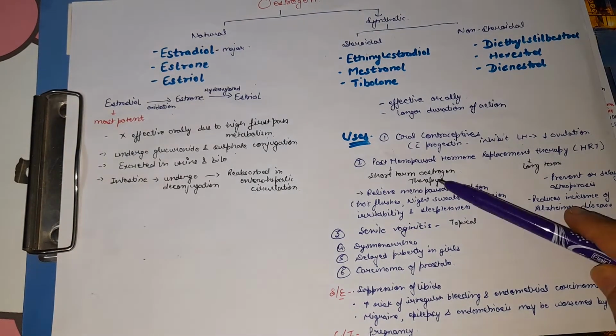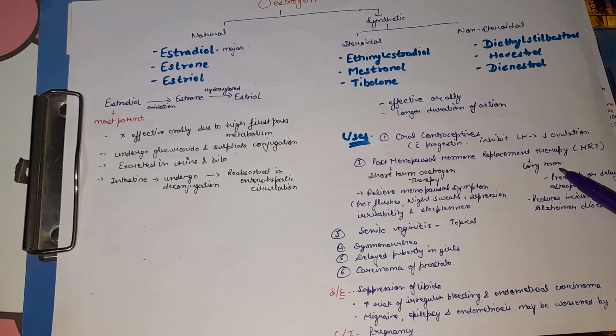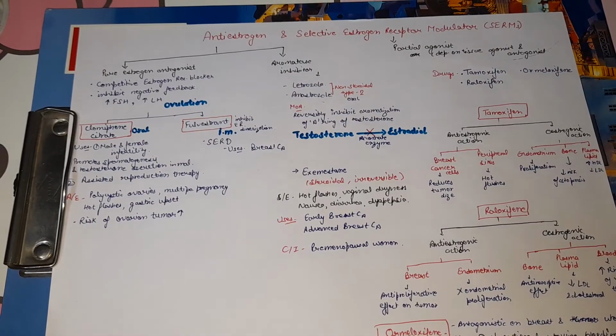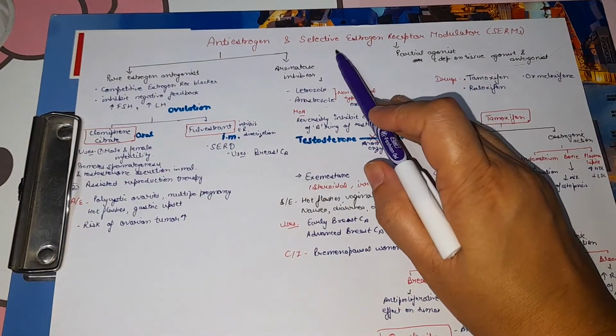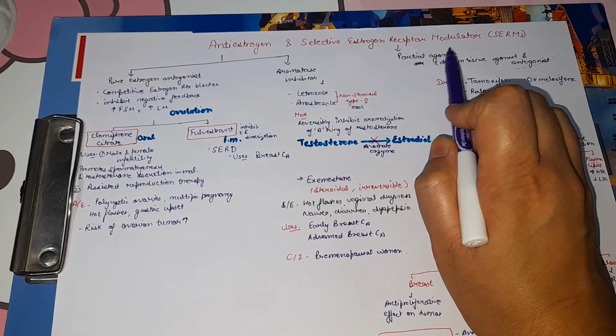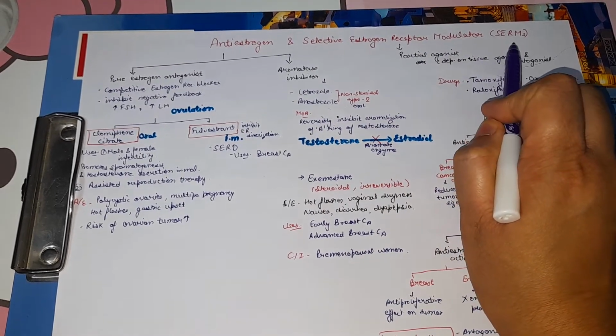As we talked about short-term therapy, there is also long-term therapy in hormone replacement therapy. On a long-term basis, estrogen will prevent or delay osteoporosis as it maintains the bone mass by retarding bone resorption. Next are antiestrogens and selective estrogen receptor modulators, also known as SERMs.